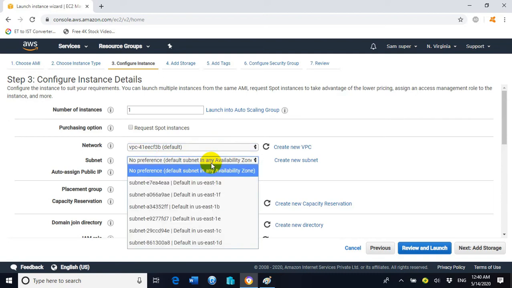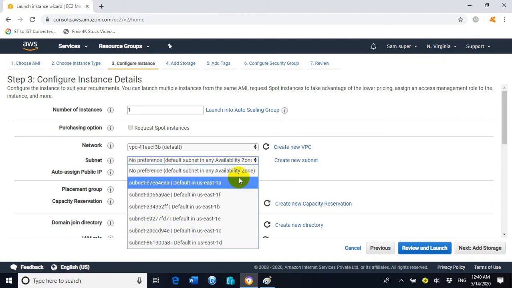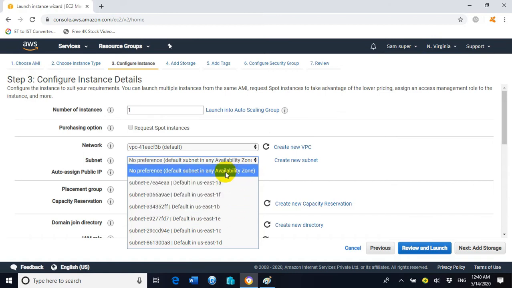Click on subnet. The subnet option will show you the availability zones inside the North Virginia region. Inside the North Virginia region we have the maximum data centers, or availability zones. The data centers are also called availability zones.